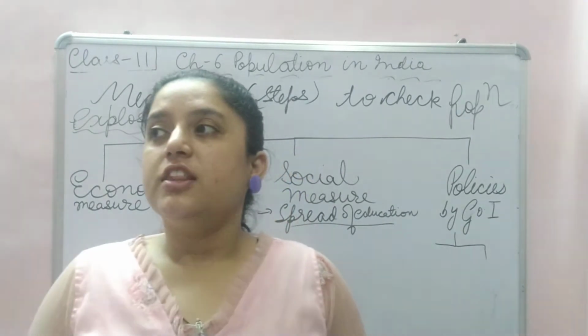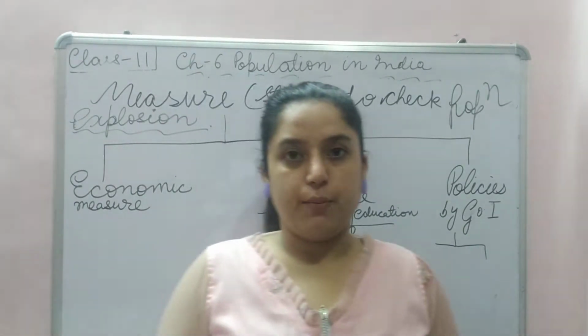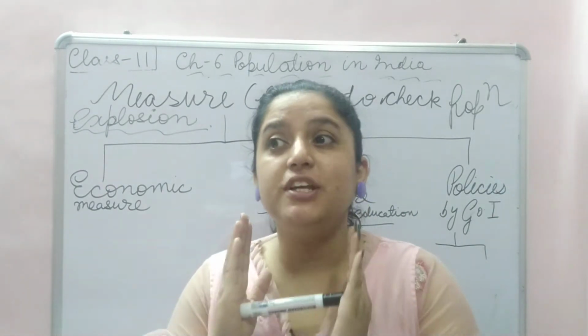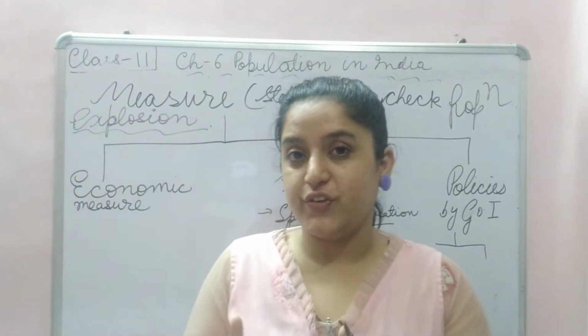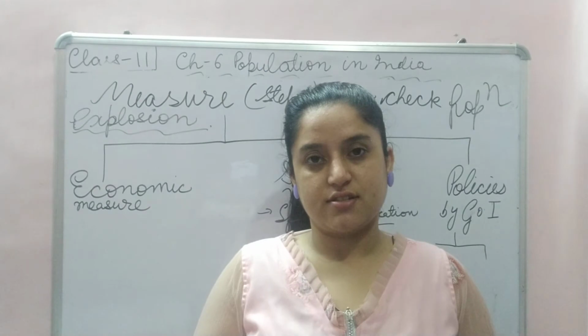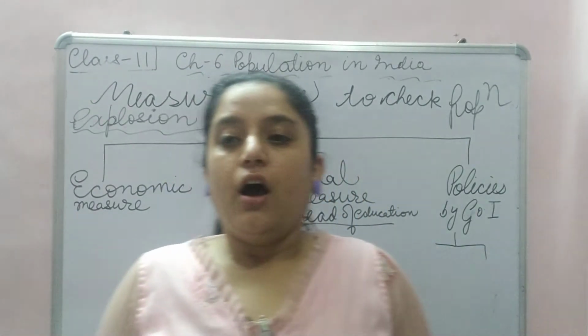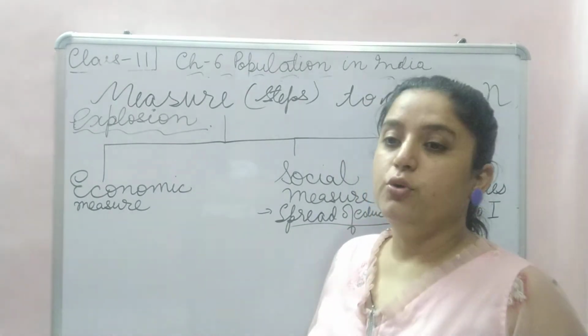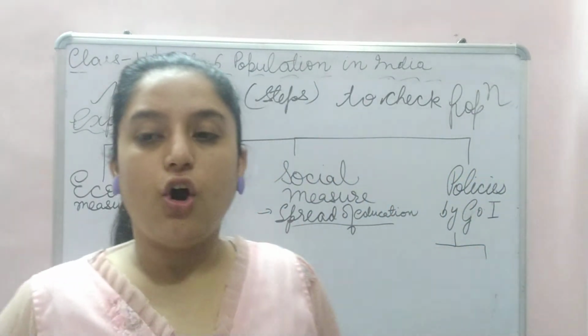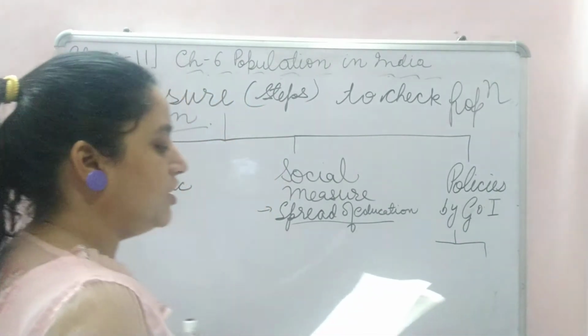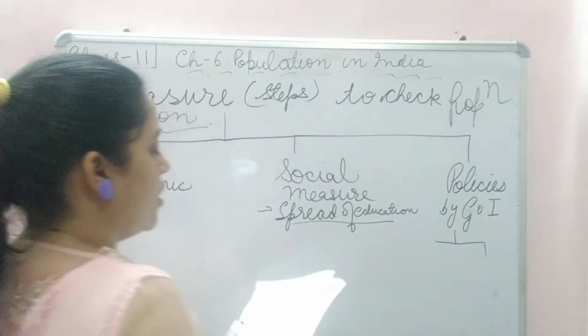Okay, there are medical facilities available, right? But awareness among the people in rural, unaware areas is very important. Okay, then the other thing is that the population policy of India is implemented through the following programs.